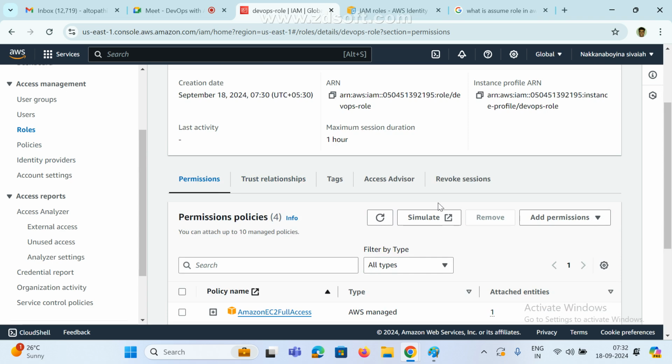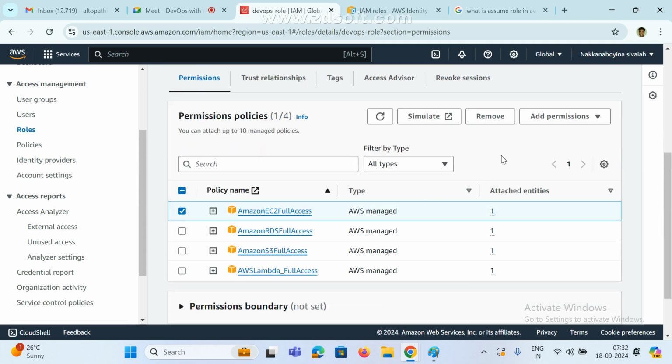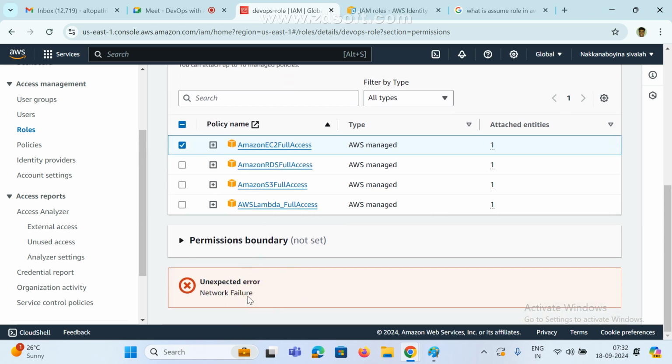Now if you want to add permissions, if you want to attach permissions, these are common. If you want to remove, select this one and remove this one, whatever you want. Okay, the remaining story is the same.